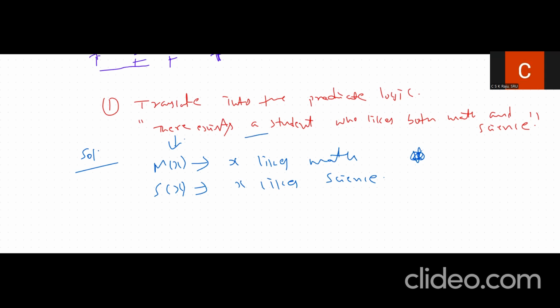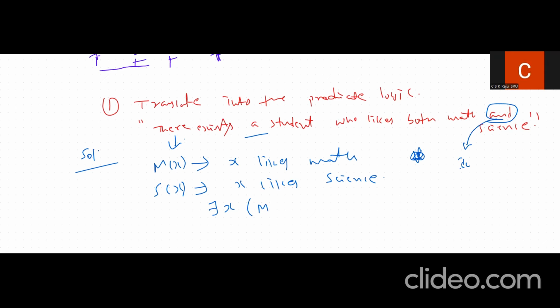So now the sentence they have given is: there exists a student who likes both math and science. Now if you try to convert this into the predicate logic form, there exists a student x who likes, and we also need to use some connective to combine these two. We will be representing it here in terms of conjunction.